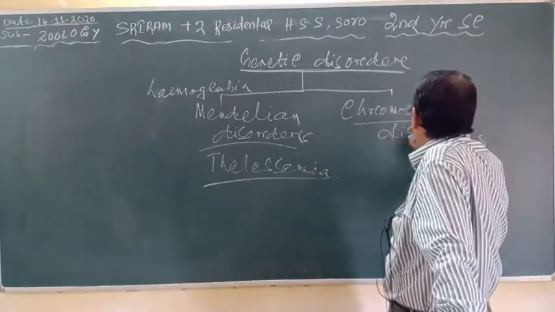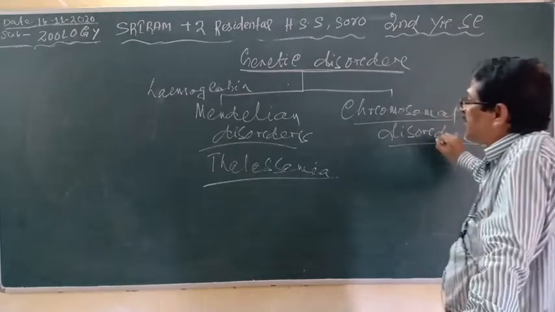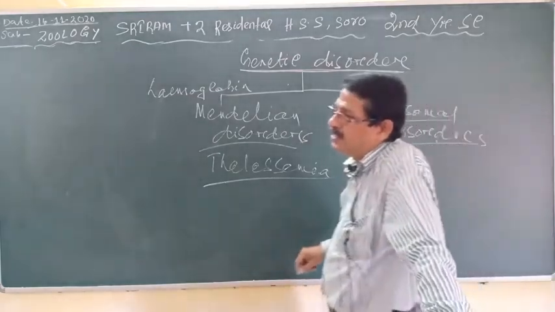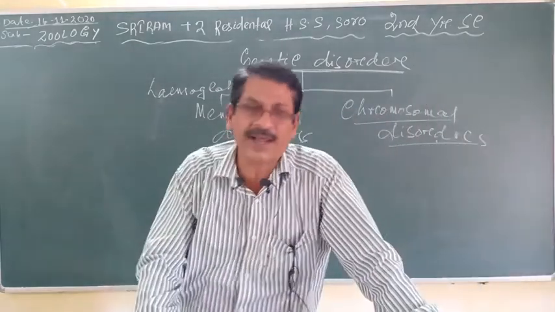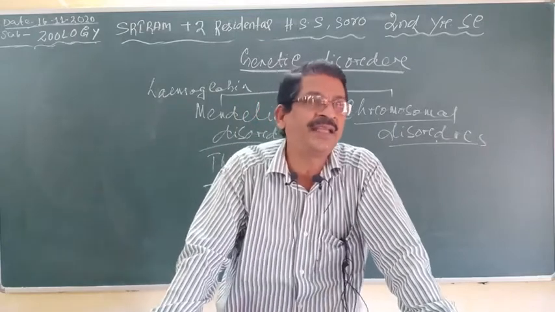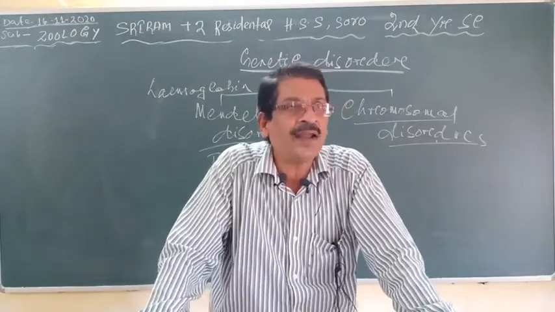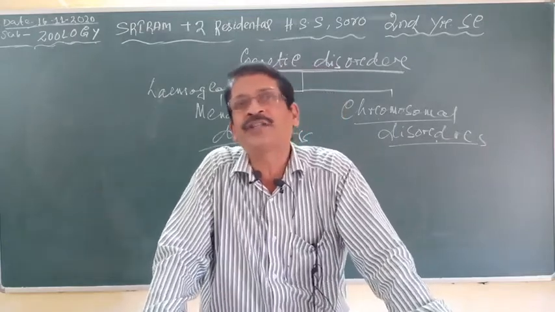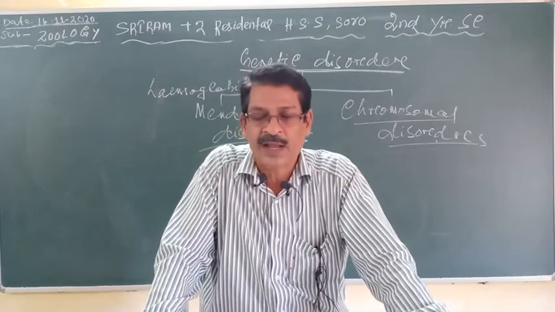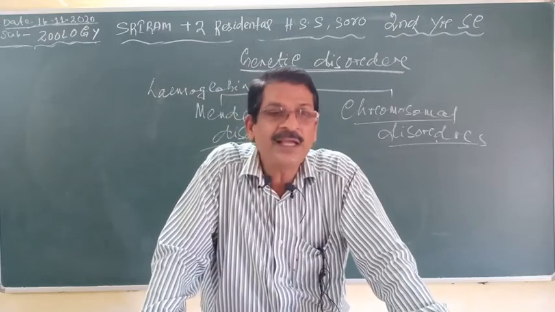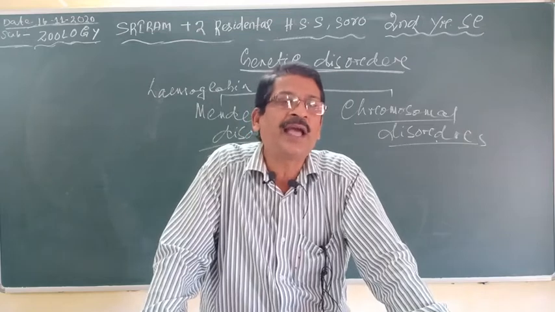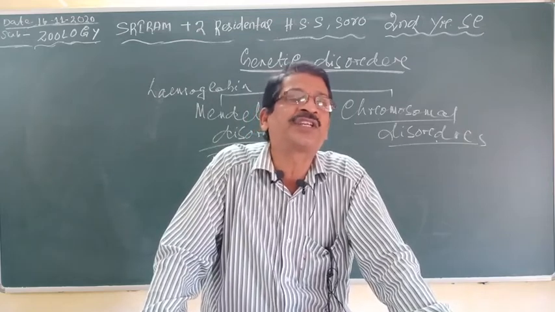Chromosomal disorders are caused by errors in the number or structure of the chromosomes, and among them error in chromosome number is common.